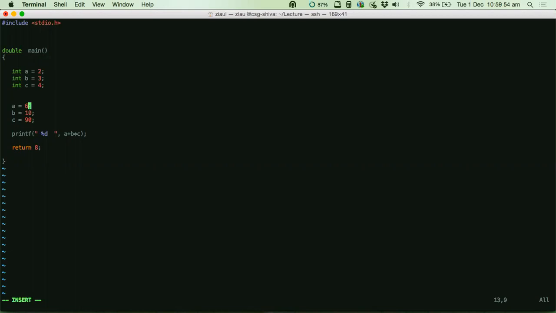Yeah. So now when you are saying A equals to 6 here, what happens is you are changing the contents of that storage space which was allocated for A. Now instead of 2, that space would have 6 stored there. So this is like you are writing some new stuff to that location, right?